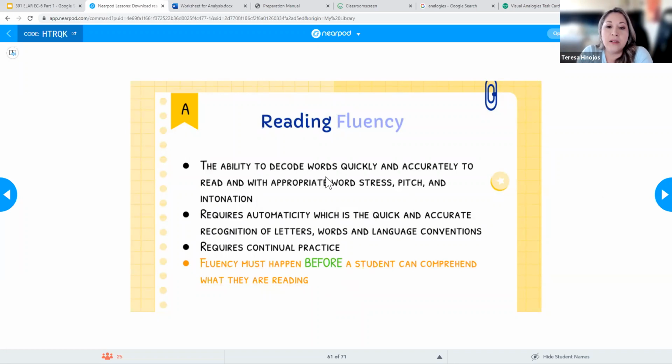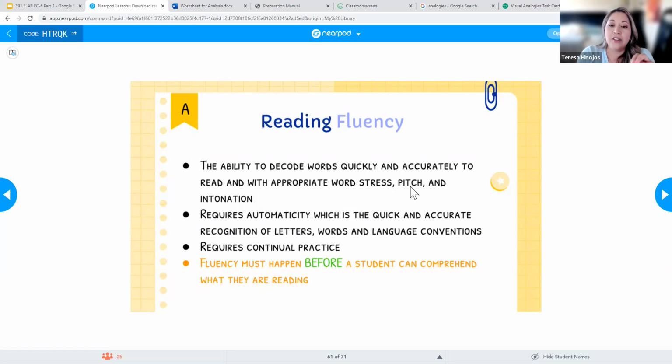When we talk about reading with appropriate word stress, when I read a sentence, like if I'm saying, are you crazy, right? I could put the word stress on different words. I could say, are you crazy? I could say, are you crazy? Or are you crazy? That's putting stress on the correct words. That's something that kids have to learn how to do when they're reading.